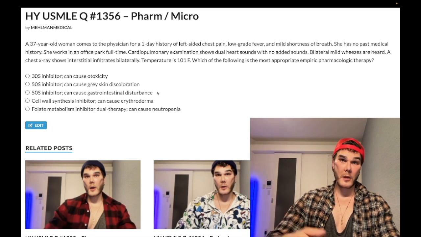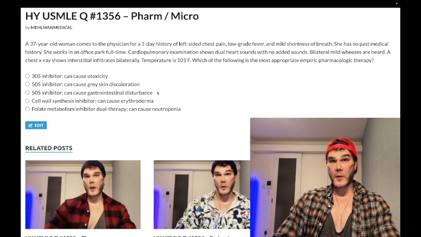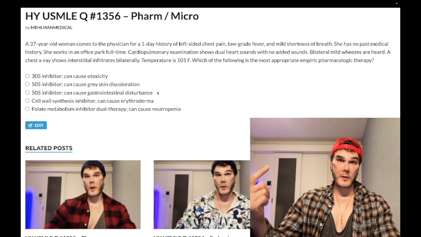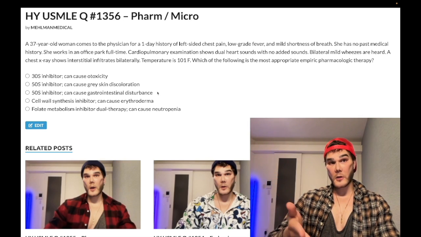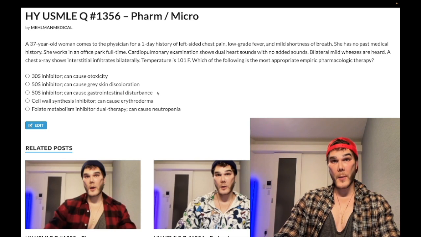So we tend to use azithromycin, but it can cause GI disturbance, a bit of abdominal pain, constipation or diarrhea for 24 hours. And also macrolides can cause QT prolongation. So antipsychotics, TCAs, the macrolides, metoclopramide as well. It's a D2 antagonist, same as the antipsychotics, right? So let's just look at the others. Choice D, cell wall synthesis inhibitor can cause erythroderma, is wrong. That's vancomycin. That's Redman syndrome, actually. So colloquially for soccer moms, you'd say Redman syndrome. That's what shows up in resources, but erythroderma is the medical term.